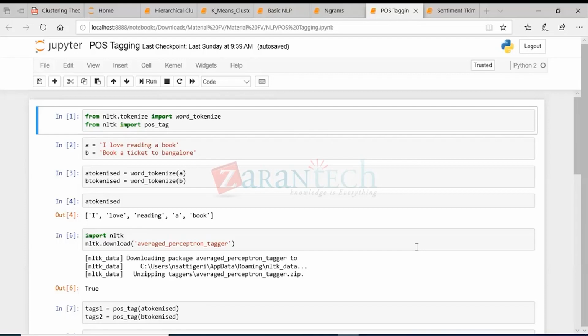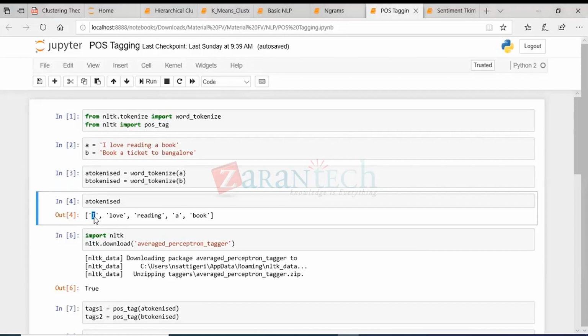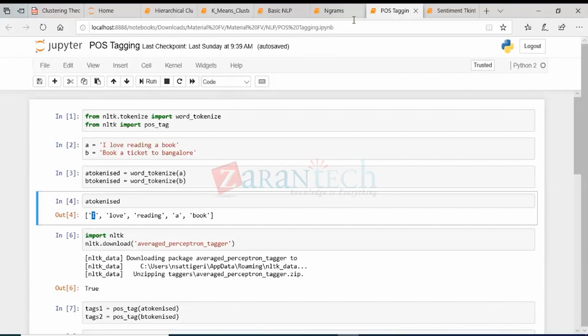So what is the difference between n-gram and tokenized? In tokenization, every time, we're splitting each word in the sentence into a separate token. But in the n-gram, we have additional functionality to control the number of words in each token. Here you saw that in each token there is only one word, but in the n-grams, one second, I need to show that.